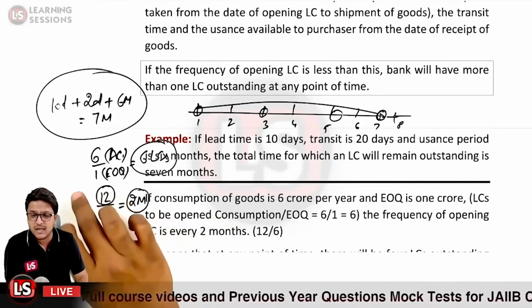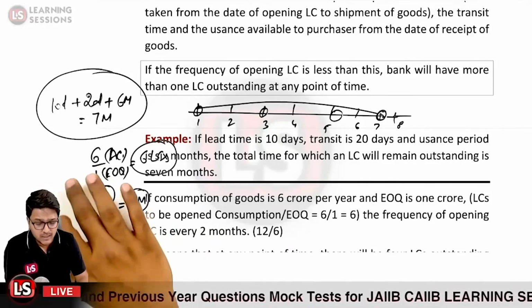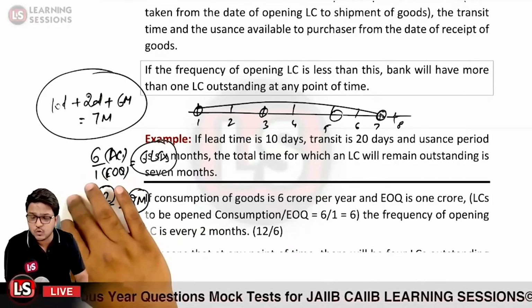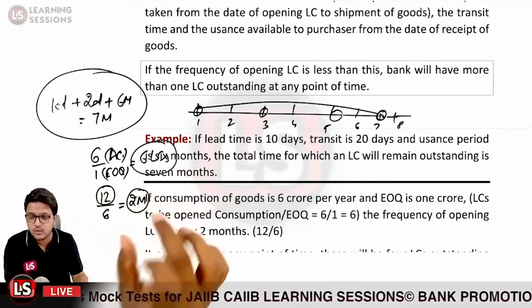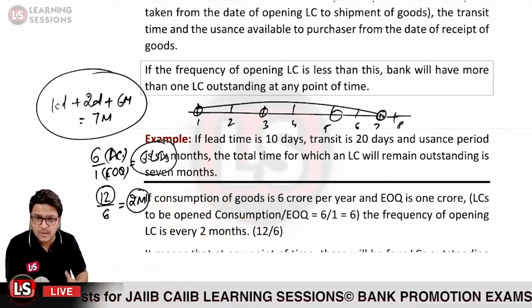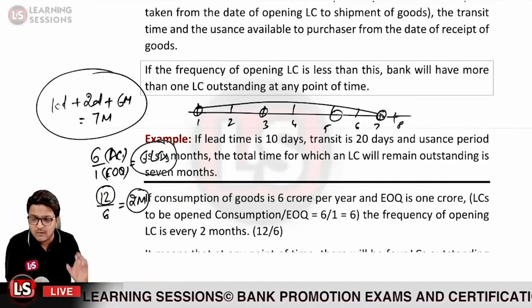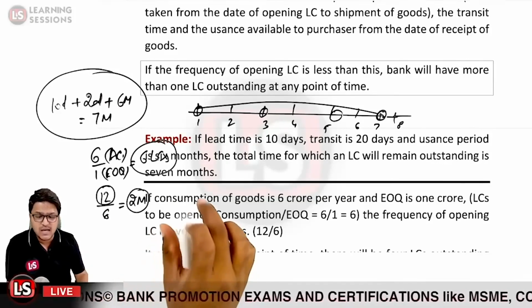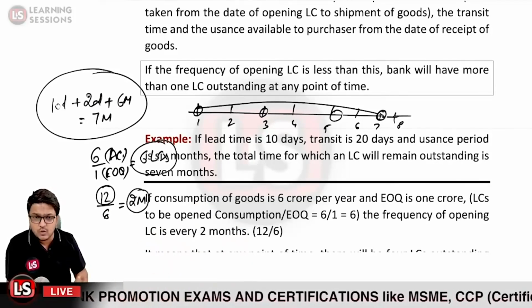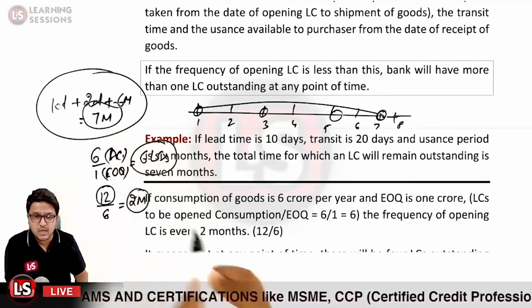You can find it out by annual consumption divided by the EOQ, that comes out to be 6 LCs. So in total 6 LCs would be opened in a year. The frequency of opening the letter of credit would be 12, the number of months in a year, divided by 6, that comes out to be 2 months. And after that you need to know that one letter of credit remains outstanding for a period of 7 months.